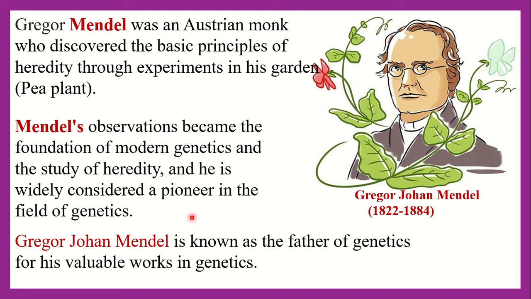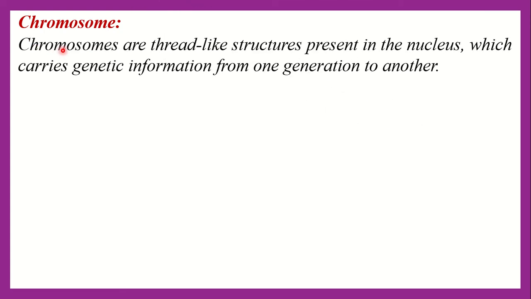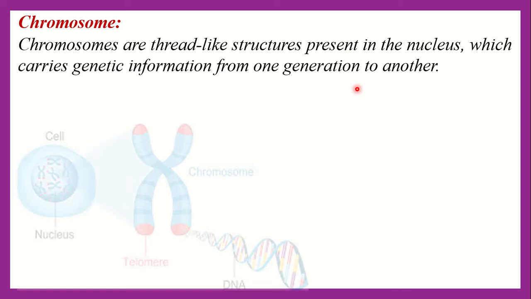Now, these hereditary traits are transmitted from parents to the offspring. How, or by which factor? Everybody see, the factor is chromosome. You know that chromosome is present in the nucleus, isn't it? So, chromosomes are thread-like structures present in the nucleus which carry genetic information from one generation to another.